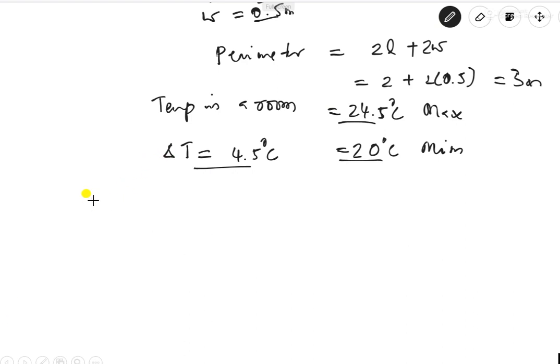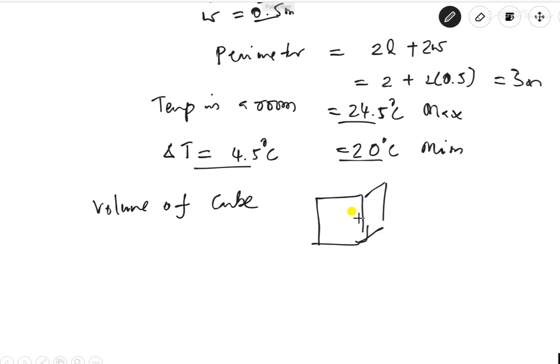Volume of a cube. Cube means it is in this format. This is a cube of some size, 1 meter or something, and the mass of this cube is 1 kg. Suppose all sides are 1 meter.